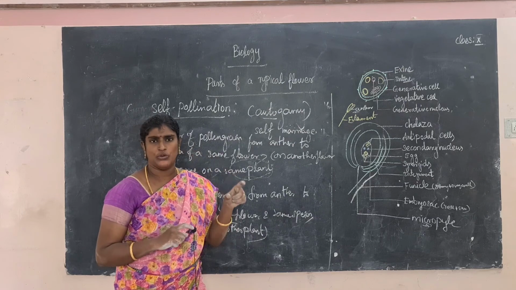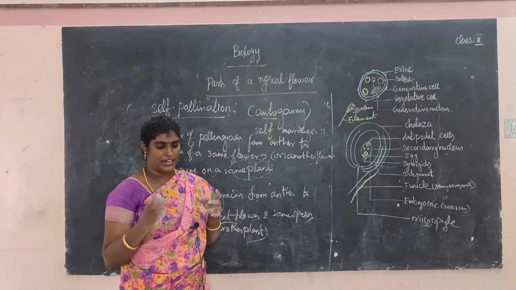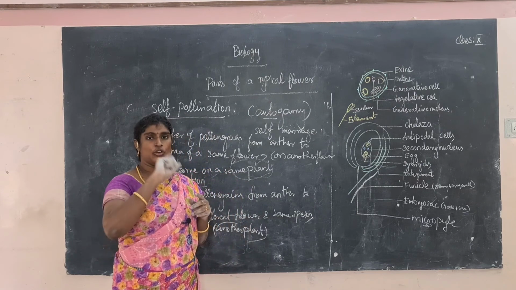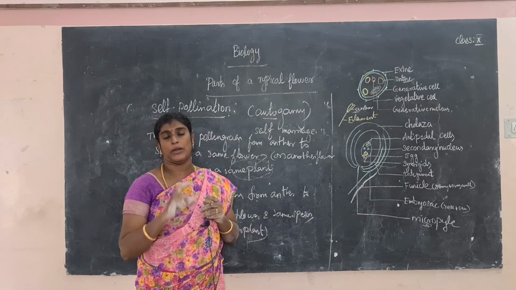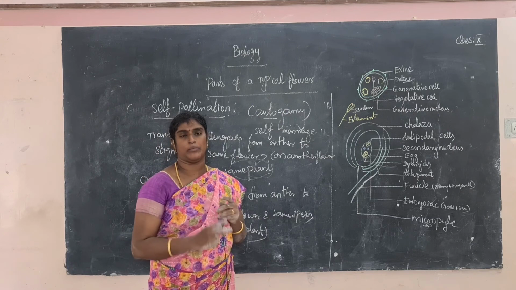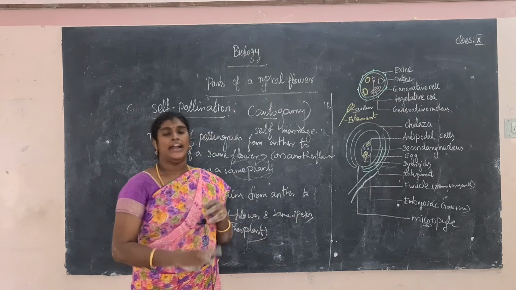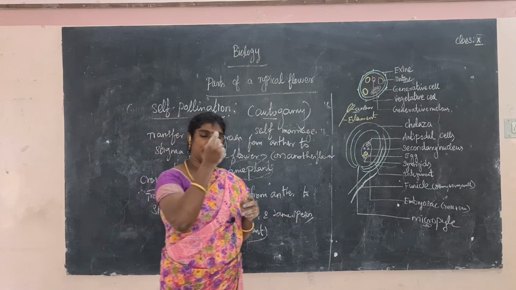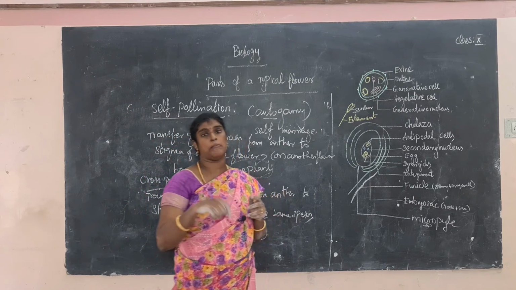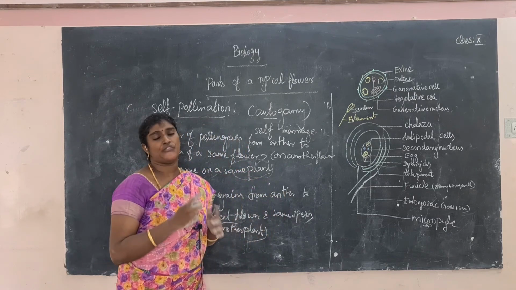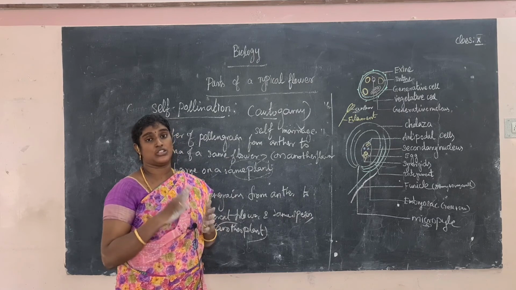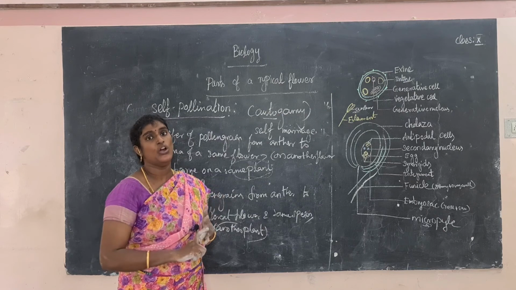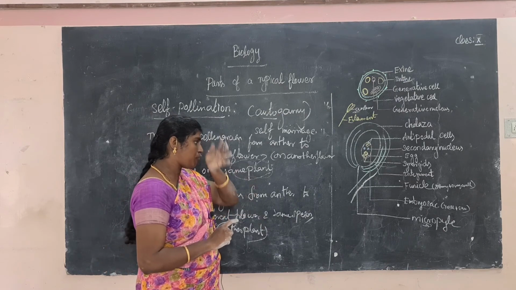What is the use of the nucellus? The nucellus receives some food materials. The nucellus is protected by two layers called integuments, the outer layer. The basal portion is called the chalaza, and the small opening on the side is called the micropyle. Another one is the funiculus. The stalk by which the ovule is attached is called the funiculus. Next, the embryo sac is present.